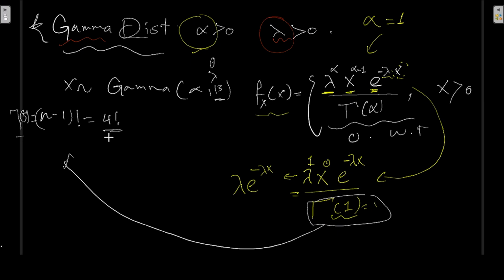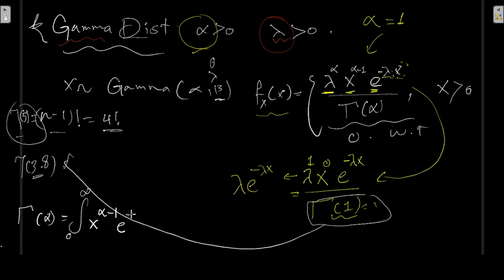It might be interesting to ask, why would you want to create a function to explain that? Well, the idea behind the gamma function was, imagine if I tell you the gamma of maybe 3.8. Now, here's the story: how are you going to find the factorial of something that is not an integer like that? This is where the formula of the gamma function comes into play. The actual formula of the gamma function is just equal to the integral from 0 to infinity of x to the power of alpha minus 1 multiplied by e to the power minus x.